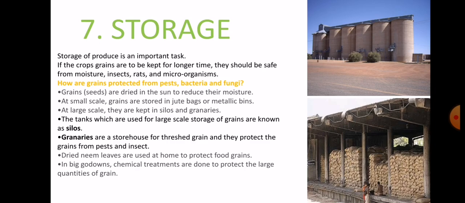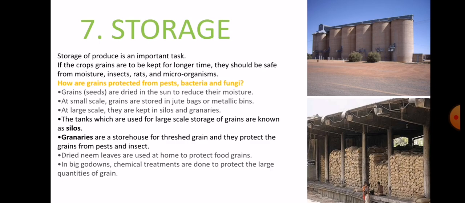Now the last step is storage. After harvesting and separating the grains, the important task is to store them. If we want to store our crop grains for a longer time, they should be safe from moisture, insects, rats, and microorganisms.